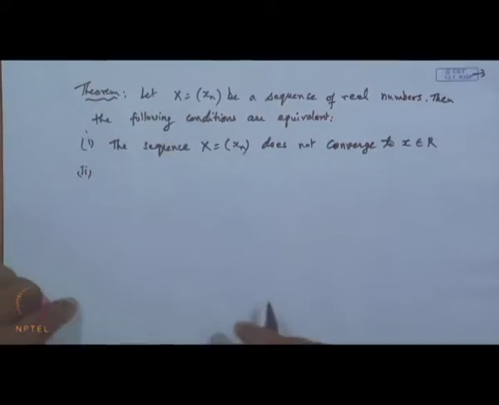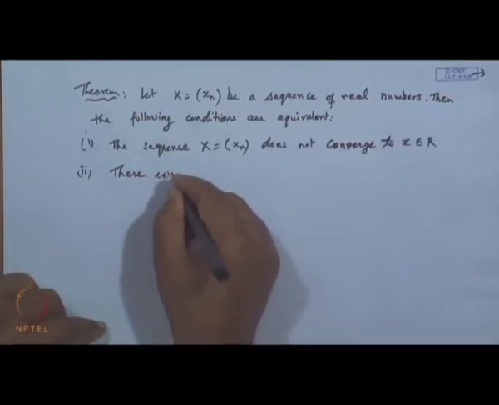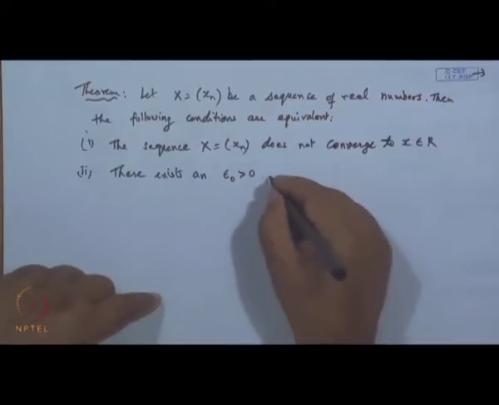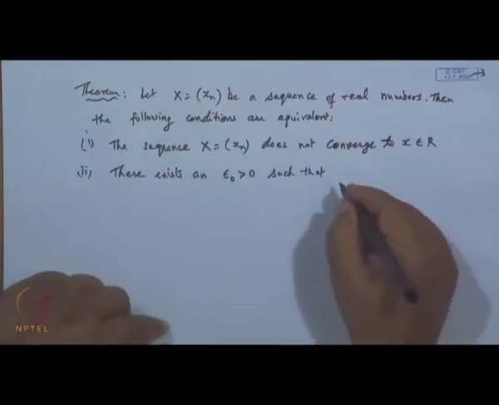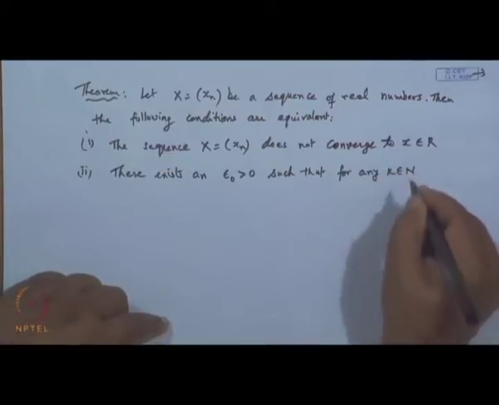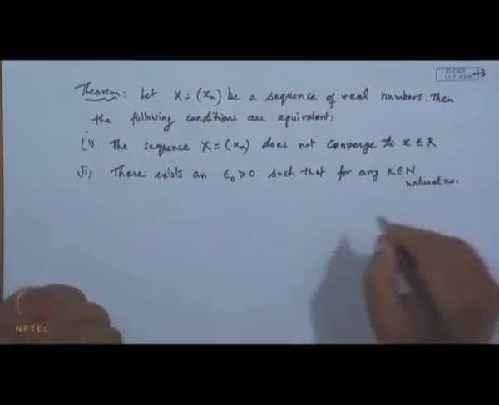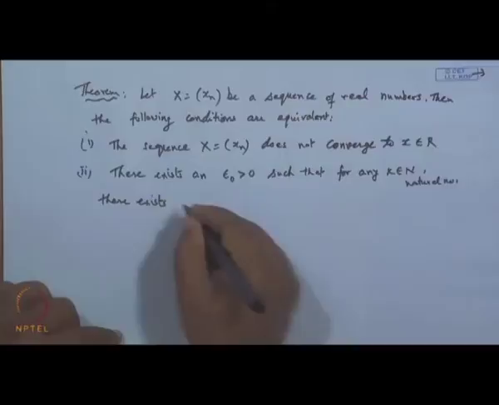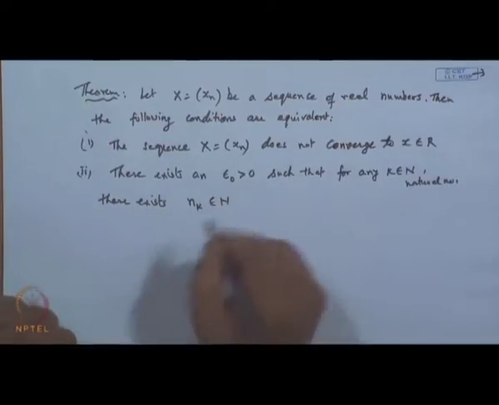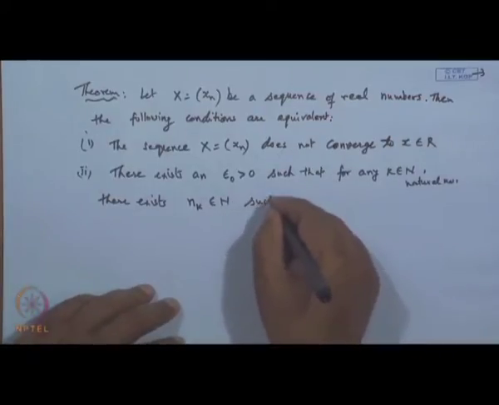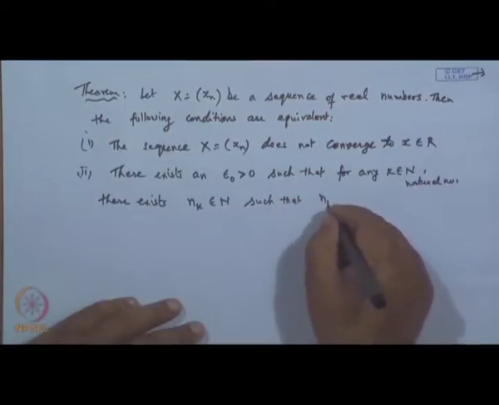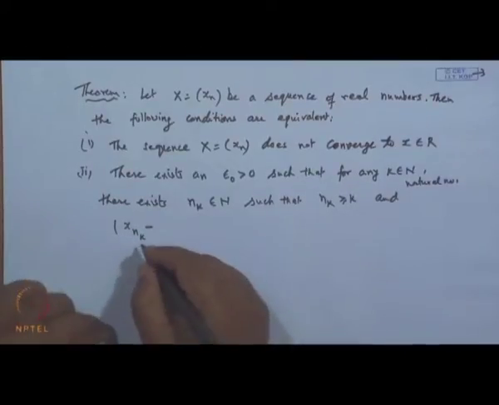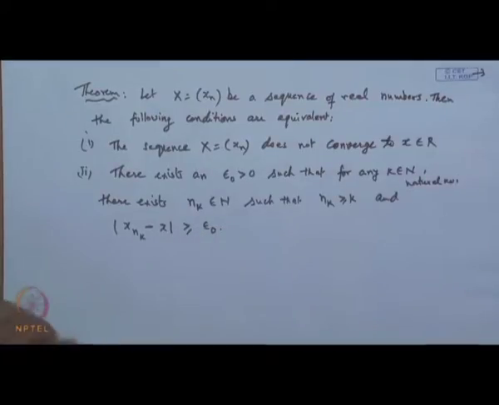The second criterion is there exists a positive epsilon naught greater than 0 such that for any k belongs to N, N is the set of natural numbers, there exists n k, a positive integer belonging to N, such that n k is greater than or equal to k, and mod of x n k minus x is greater than or equal to epsilon naught.